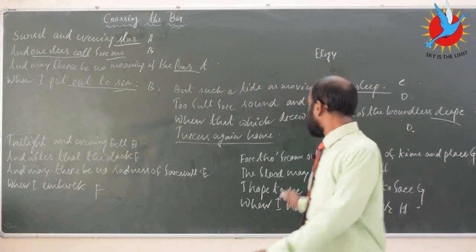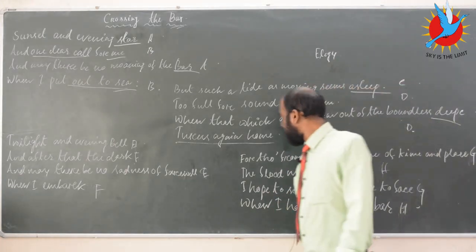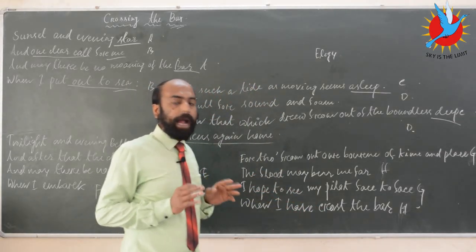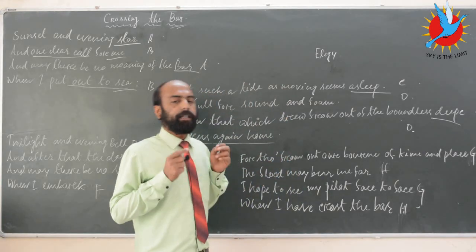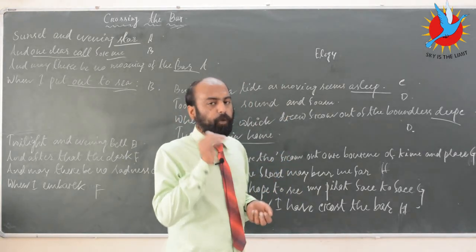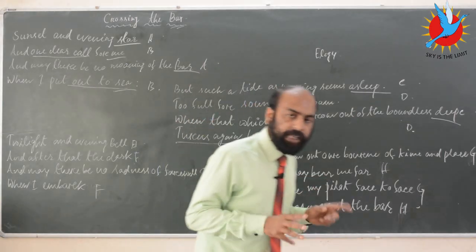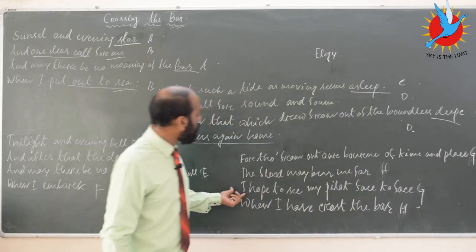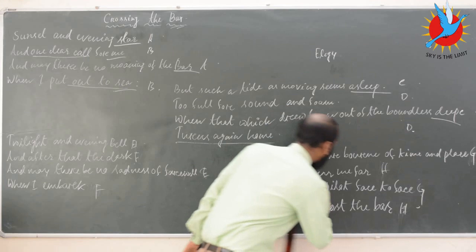So here, from out our bourne of time and place, the flood may bear me far. So he is praying to the Almighty, the tide to be full, the tide to be rapid, so that his voyage may be fast and speedy, so that he can finish his journey within a short while. And finally, coming to the third line of the final stanza, there is an important part of the line,